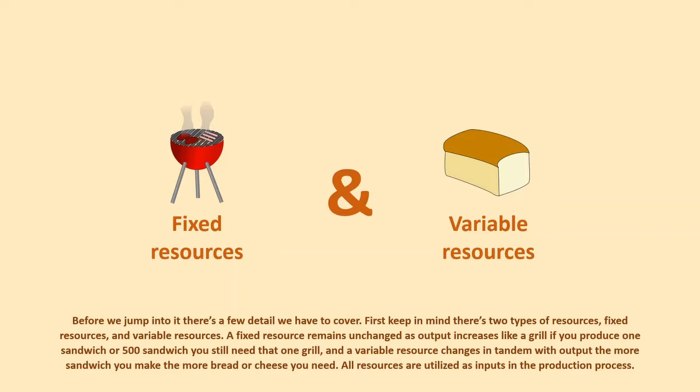First, keep in mind there are 2 types of resources, fixed resources and variable resources. A fixed resource remains unchanged as output increases. Like a grill, if you produce 1 sandwich or 500 sandwiches, you still need that 1 grill. And a variable resource changes in tandem with output. The more sandwiches you make, the more bread or cheese you need. All resources are utilized as inputs in the production process.